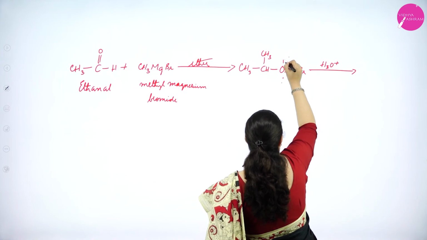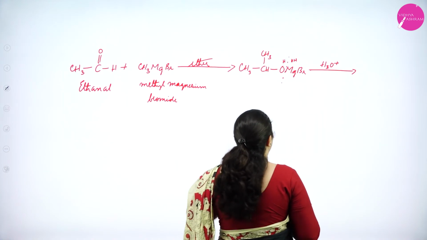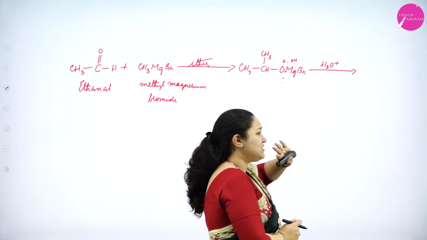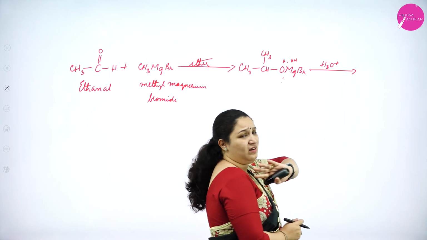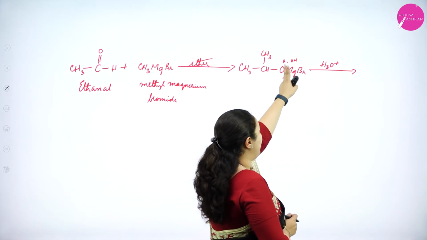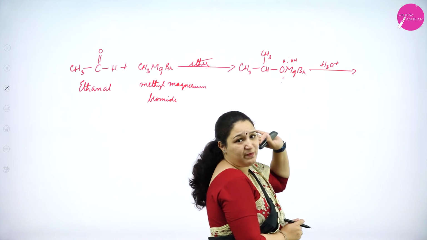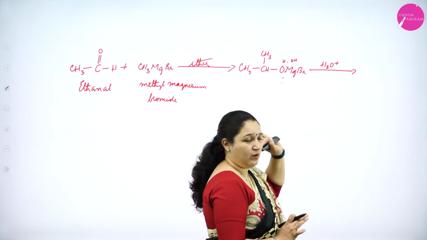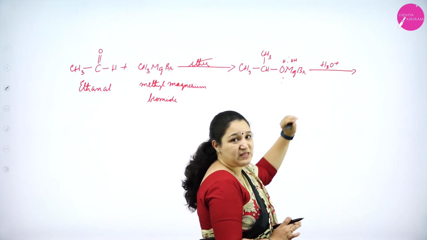The bond is breaking, H and OH. See, you don't have to show the breakage of the bond and all when you're writing for the exam. Just write the equations very clearly, you will get the marks. You don't have to show H and OH getting added, the bond breaking. Even if you want to show, it is better to write in pencil. This is just for your convenience, I am explaining it this way.